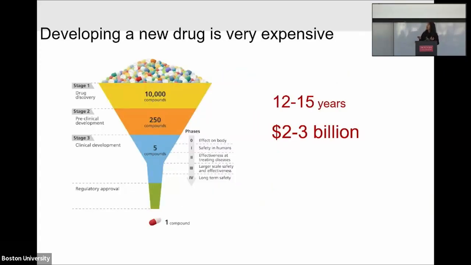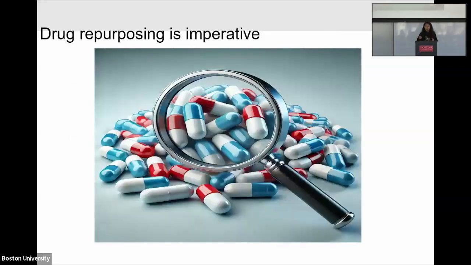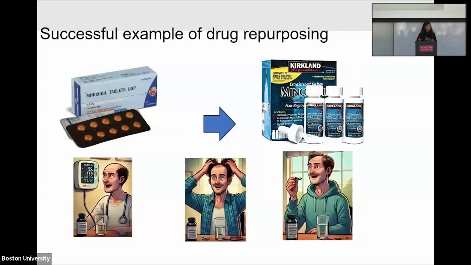Why is this happening? This is because developing a new drug is so time-consuming and so expensive. On average, it takes 12 to 15 years and costs $2 to $3 billion to develop a new drug. We don't want to wait 15 years and we don't want to spend $1 billion. So instead of developing a new drug, maybe we can think about finding new uses for an existing drug. That's the idea of drug repurposing.